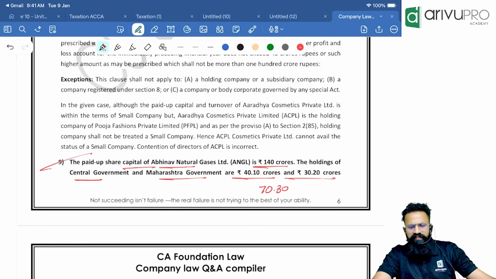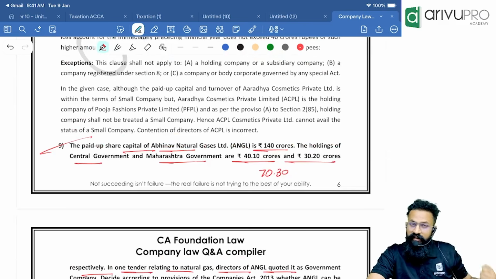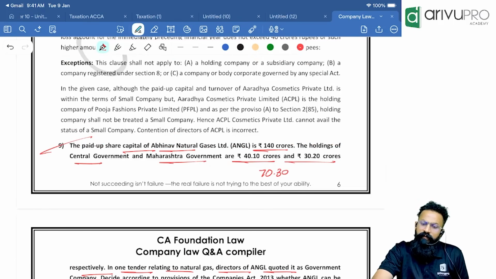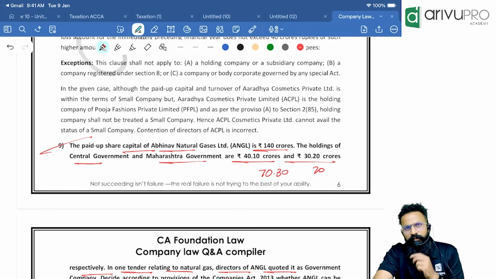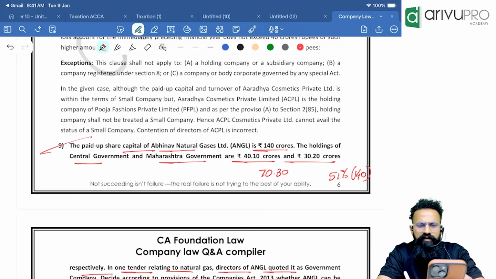For that, you have to do one thing. I need to calculate. When will you be called a government company? Not less than 51% has to be held by the state, the center, or both of them together. In the given case, what is happening? 70 is half. What do you mean by more than half? I need to check how much 51% comes to in 140 crore. How much is 51% of 140 crore?